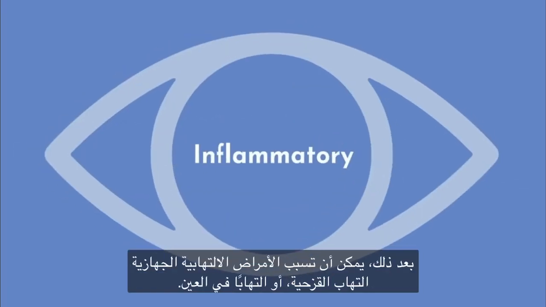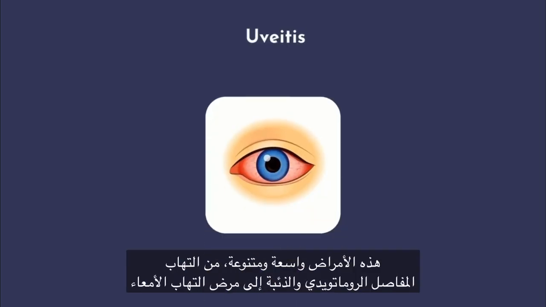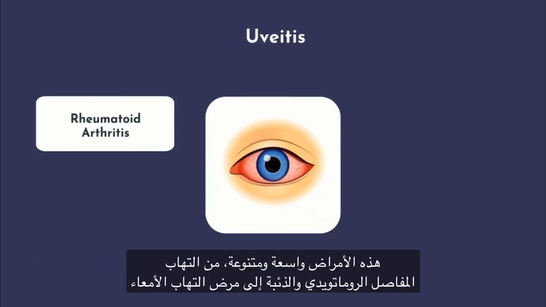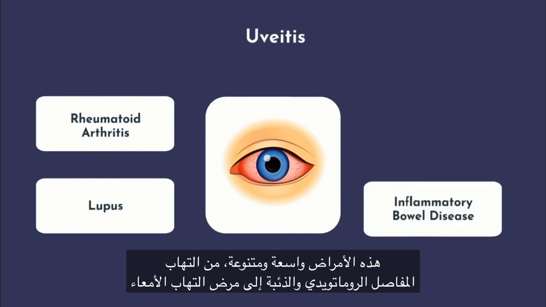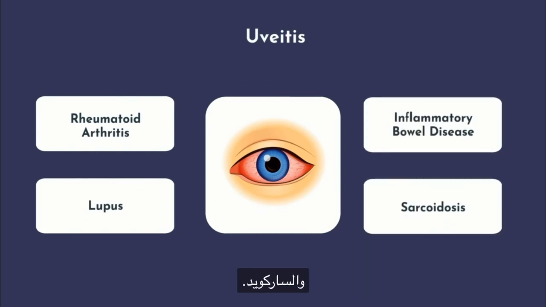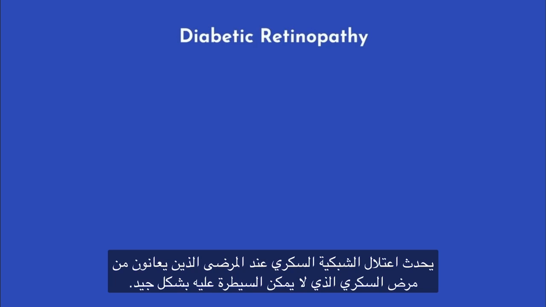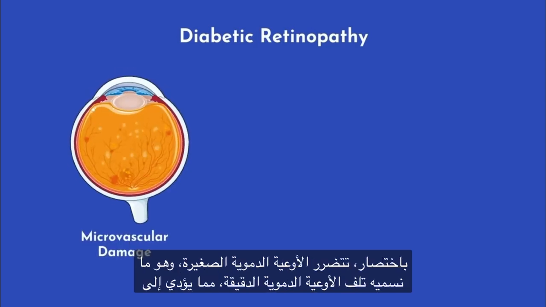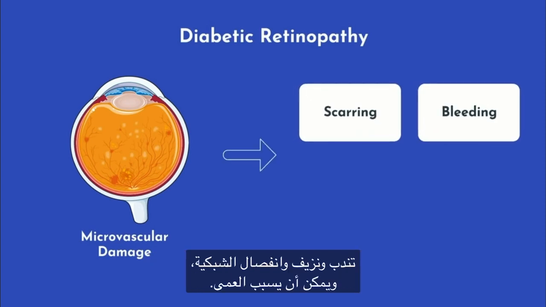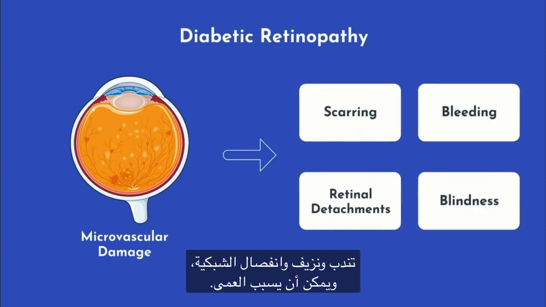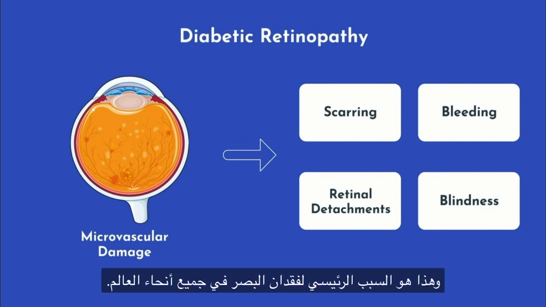Next, systemic inflammatory diseases can cause uveitis or inflammation of the eye. These diseases are wide and varied, from rheumatoid arthritis and lupus to inflammatory bowel disease and sarcoidosis. Diabetic retinopathy occurs in patients with poorly controlled diabetes. In short, the small vessels get damaged, which we call microvascular damage, resulting in scarring, bleeding, retinal detachments, and can even cause blindness. This is the leading cause of vision loss worldwide.